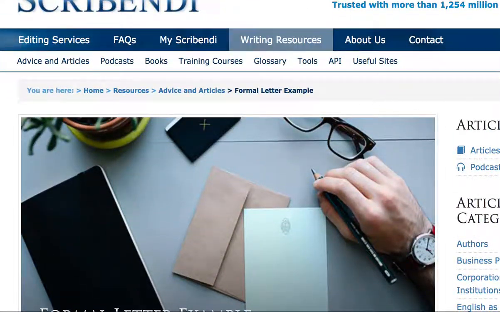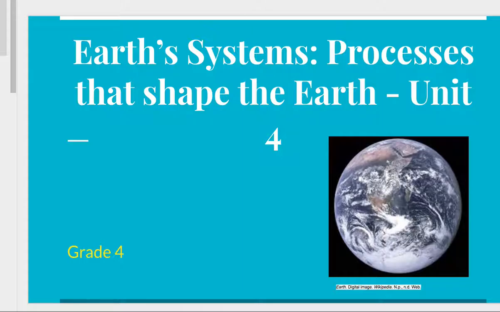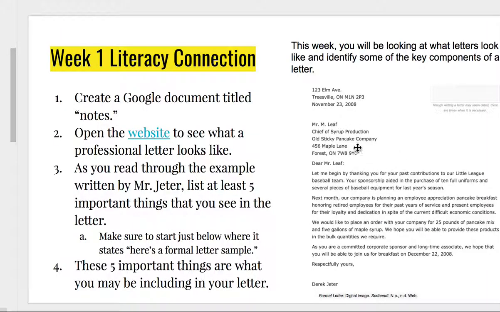In this example, you can also see on the slide that I have for you right here. Oops, wrong one, sorry about that. Right on the right side here. I just made it a little smaller so you can take a look at it. Then, as you read through the example written by Mr. Jeter, list at least 5 different things that you see in the letter. Make sure to start just below where it states, here's a formal letter sample.